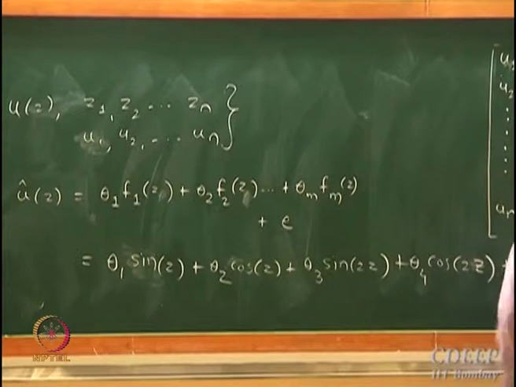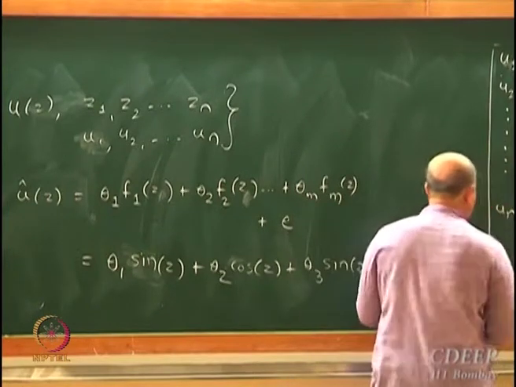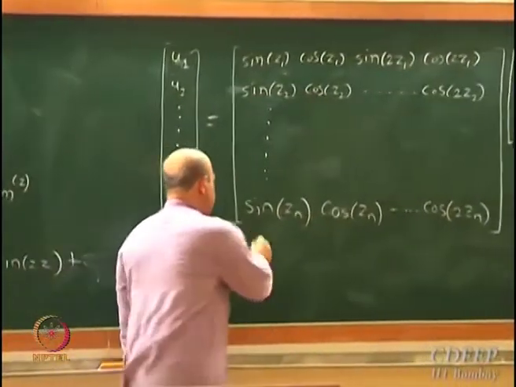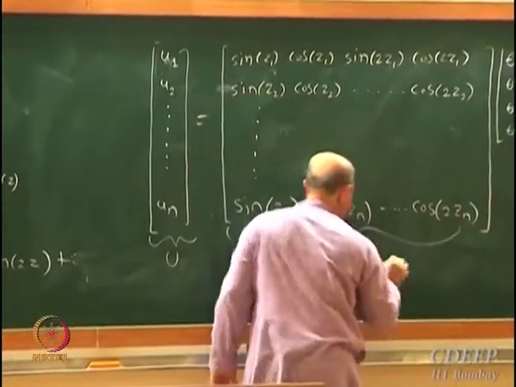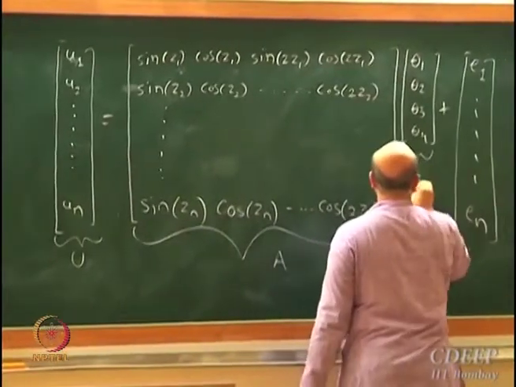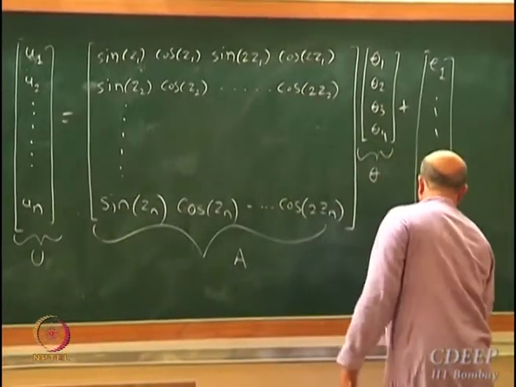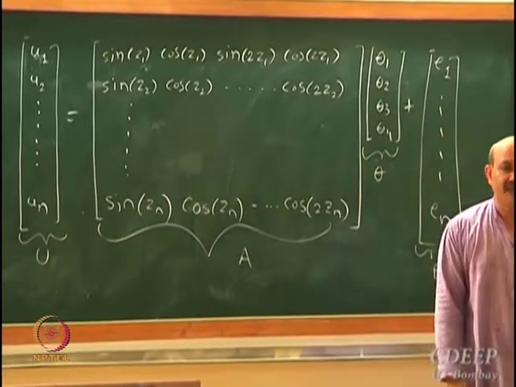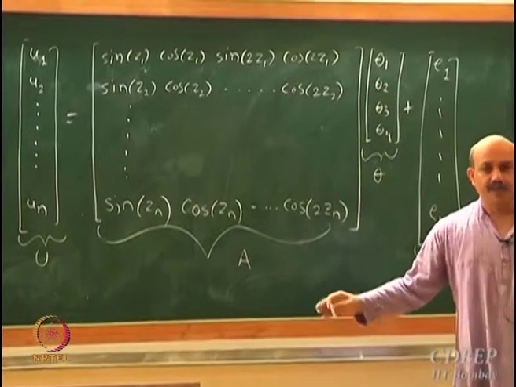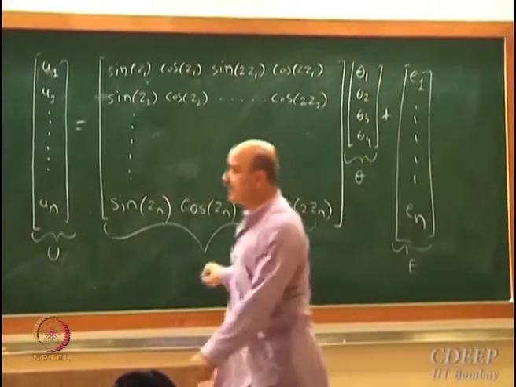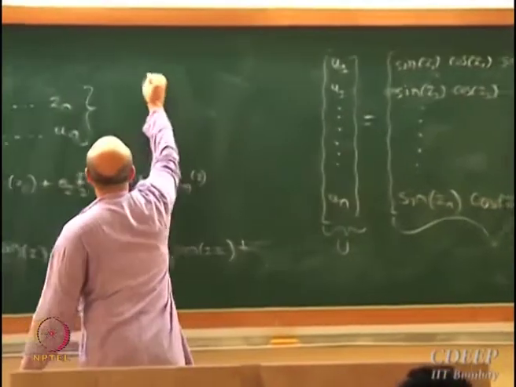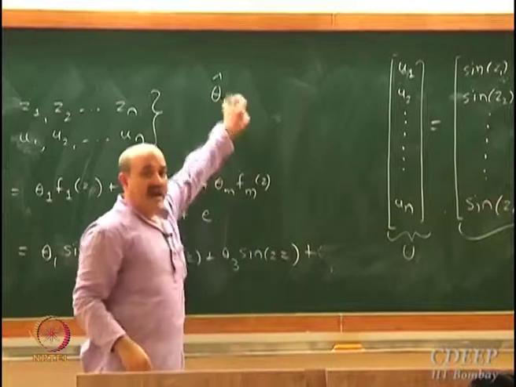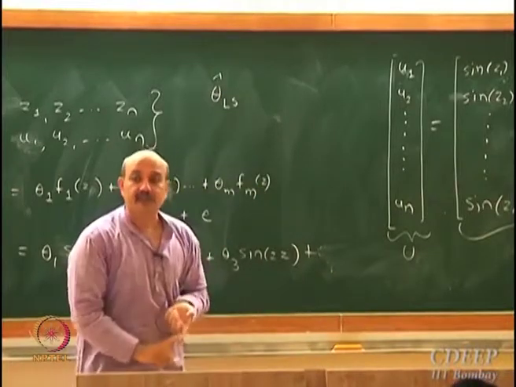So what do I get here? This is my U vector, this is my A matrix, this is my theta, and this is my E. How do I get the least square estimate of theta? The least square estimate is written as theta hat, which is an estimate of theta.